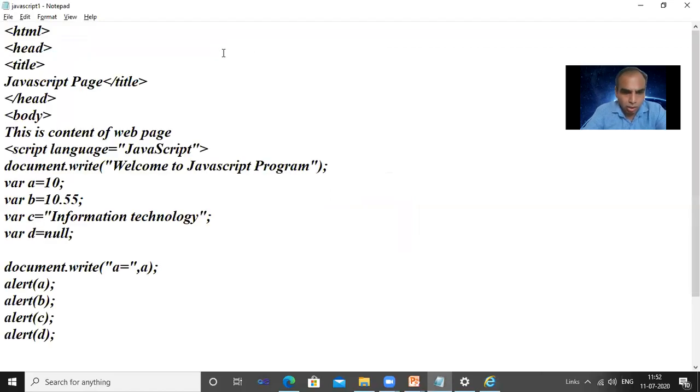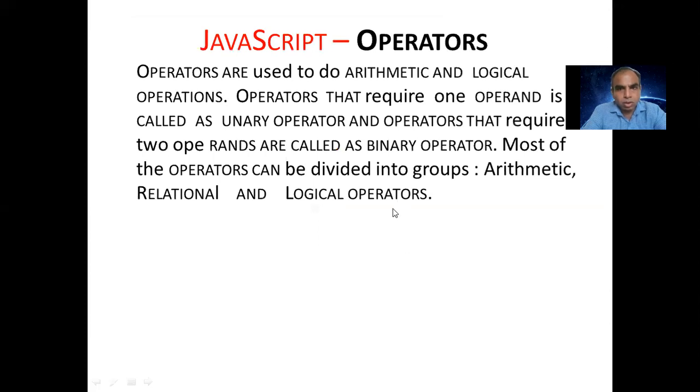Okay, now continue the PPT. See now, here we are using JavaScript operators. Operators are used to do arithmetic and logical operations. We want to do calculations. See, in HTML, we cannot do calculation and show it in the web page, so we have to take the support of the JavaScript language. So for basic calculation work we require the operators, and they may be arithmetic, logical, etc.